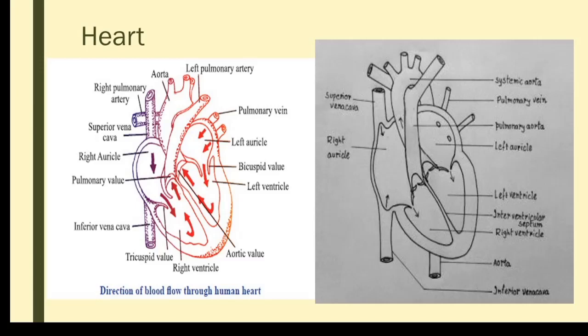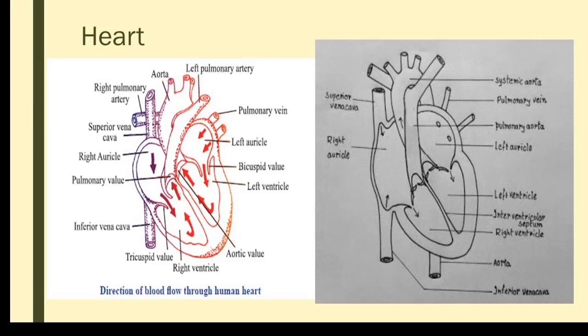So if the lup sound is heard in the form of lush, or if the dup sound is heard in the form of dush, in that case we will call it murmuring of the heart. So if the doctor is hearing, instead of lup, dup, dash, lush, dash, lush, dash in a slow wave pattern, that indicates the valves are not functioning.